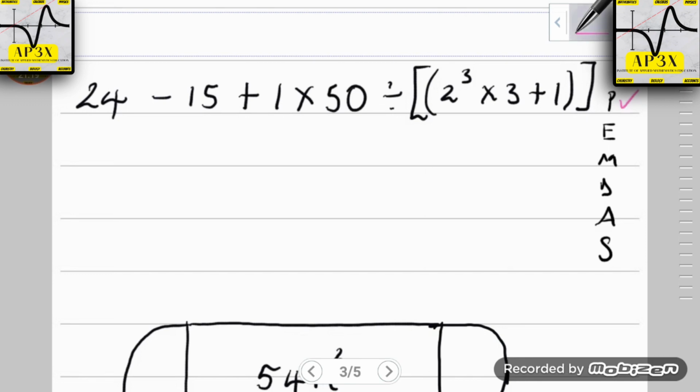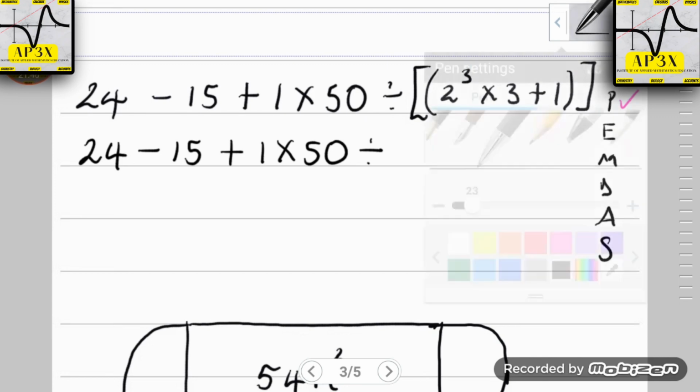There is. So once you recognize that there is a parenthesis in the problem, you're going to rewrite everything that is not parentheses related. Okay, and then you're going to be focusing only on the parentheses part of the problem. So therefore we have 2 cubed times 3 plus 1, and this is very similar to what we just did earlier. We have to do the exponent first, then the multiplication next, then the addition last.